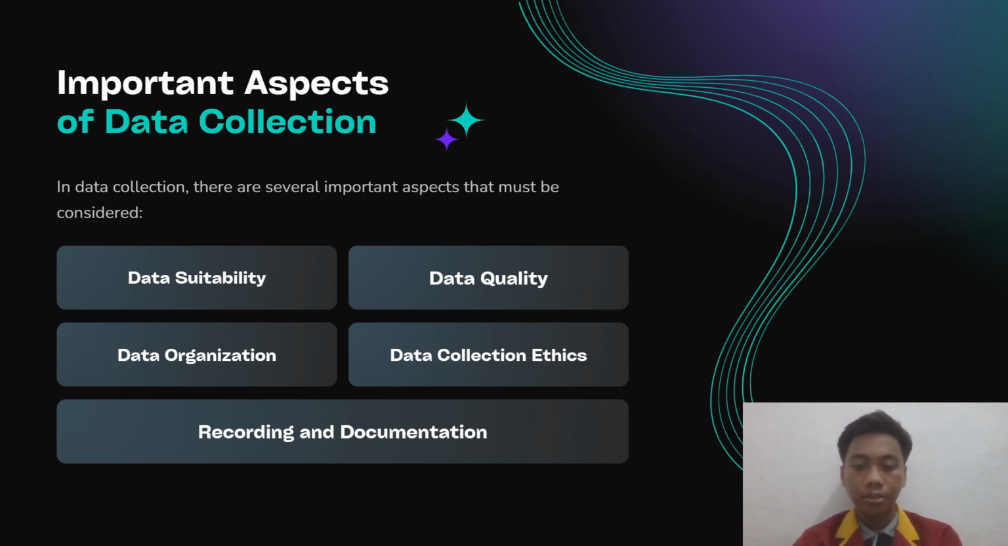All data collected should be recorded and documented properly so that no information is lost or forgotten. Good documentation makes it easier for researchers to trace the data needed at the analysis stage. Overall, data collection requires careful planning and disciplined execution so that the data obtained actually supports the research objective.